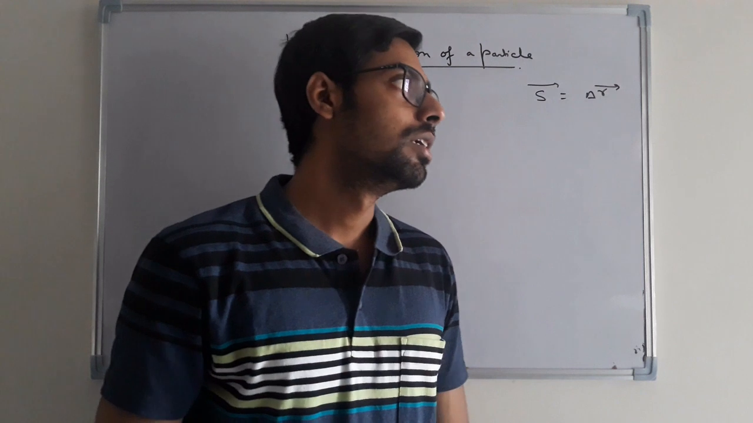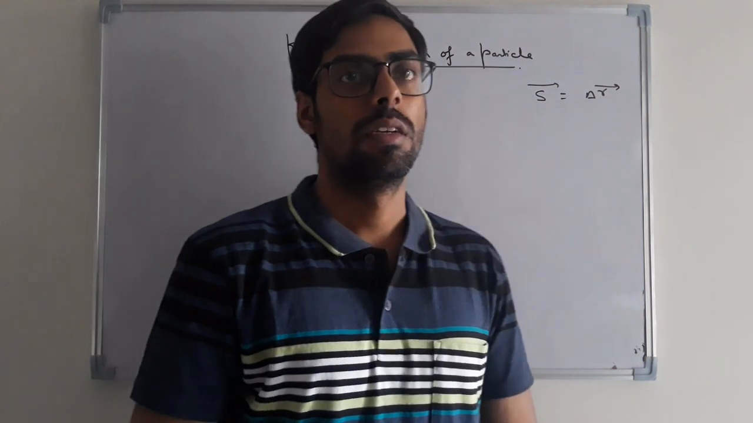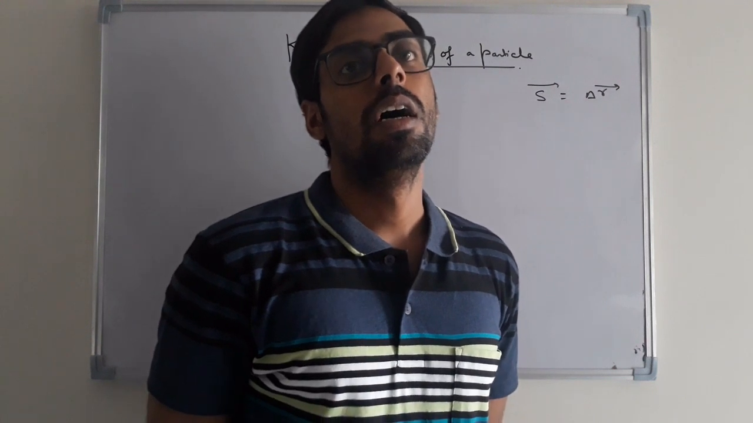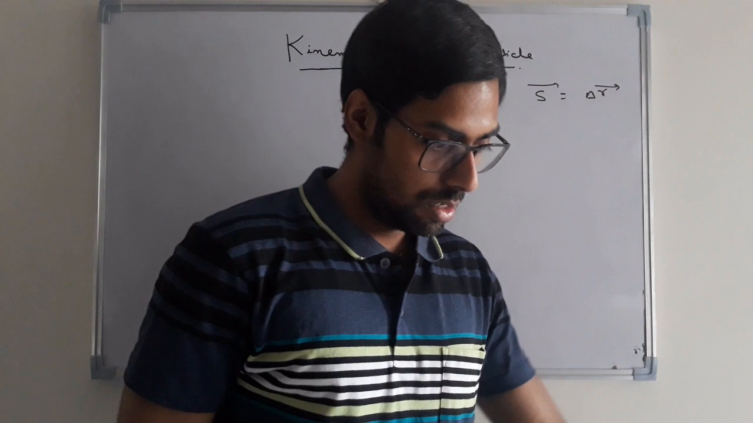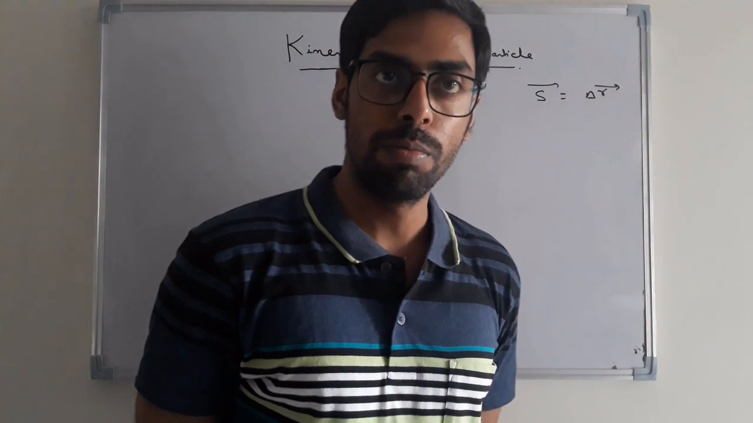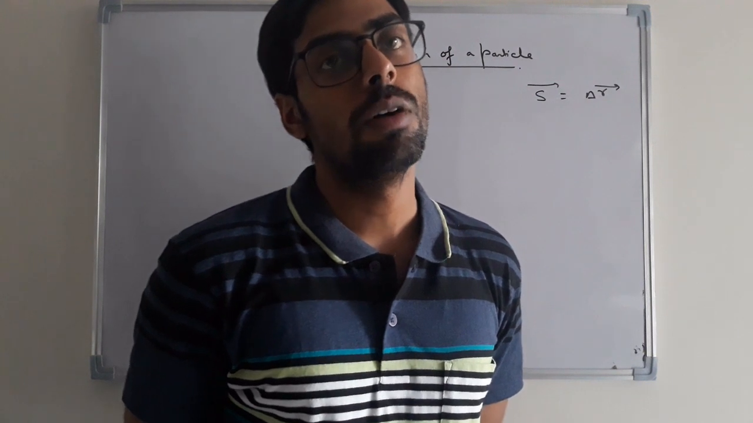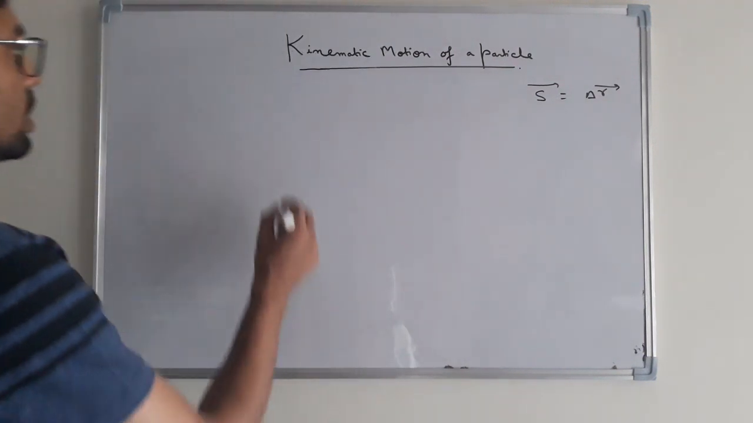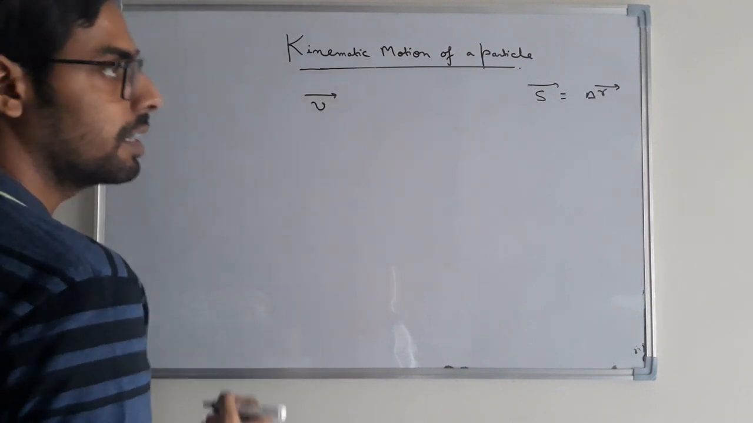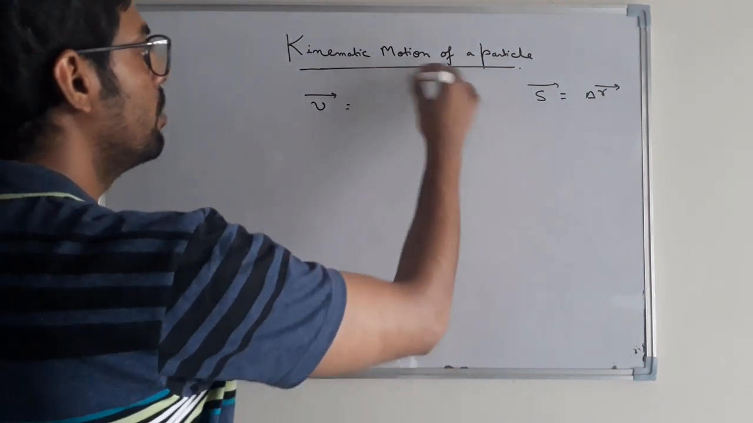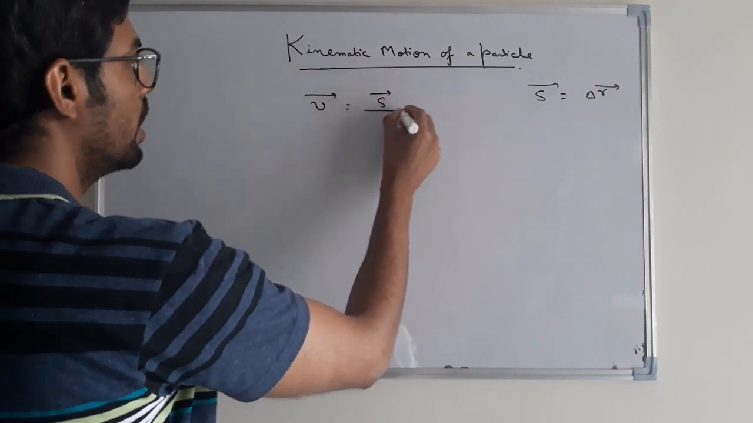What is the velocity of a particle? The velocity of a particle is defined as the time rate of change of displacement, or the time rate of change of position vector. So, what is the velocity of a particle? It is written as v vector is equal to time rate of displacement. Either you can say it as a time rate of displacement.